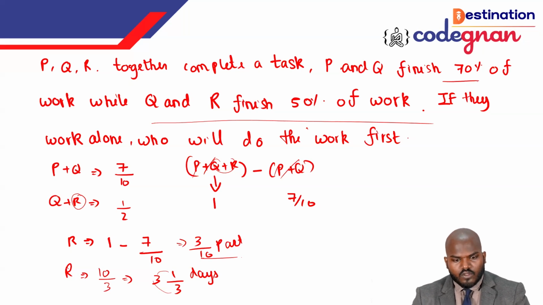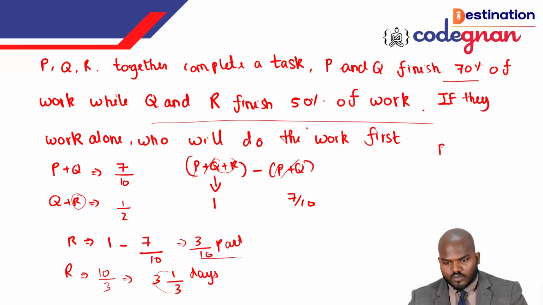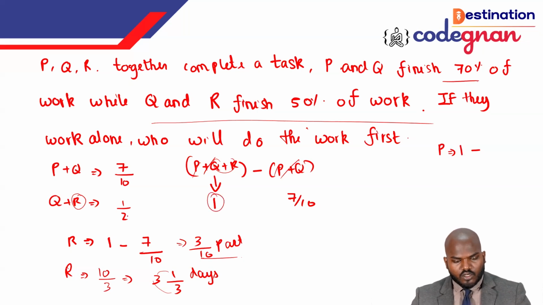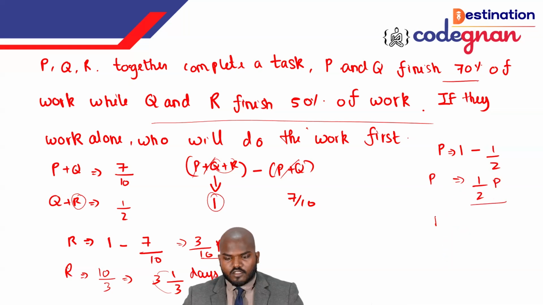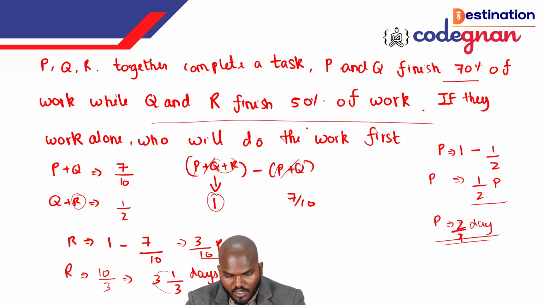Okay, so now you have to find out another value: again, 1 day work of P. You want to find out the P work. That is, 1 day work of P is equal to what? Same line. Total work is 1, so 1 minus QR is equal to what? That is 1 by 2. If you work it out, this will again give you the value 1 by 2. That is, P's 1 day work gives the value 1 by 2 portion. So P completes the work in 2 by 1, that is 2 days.